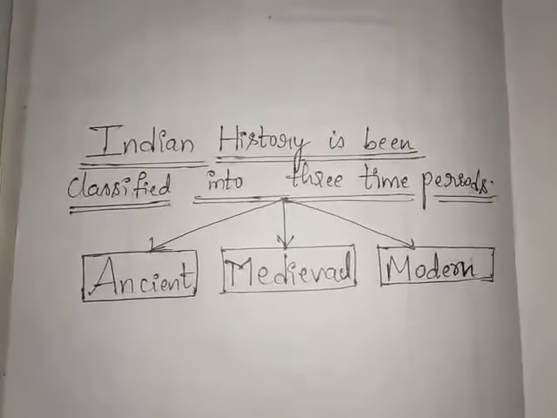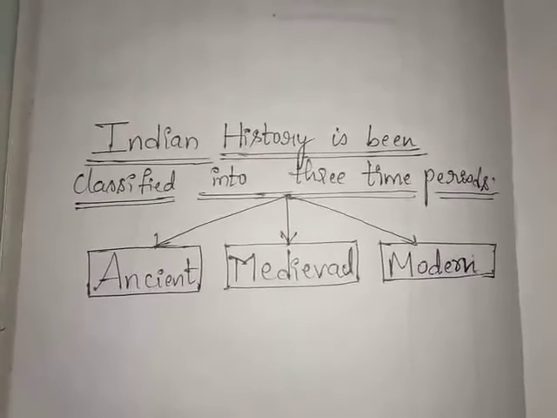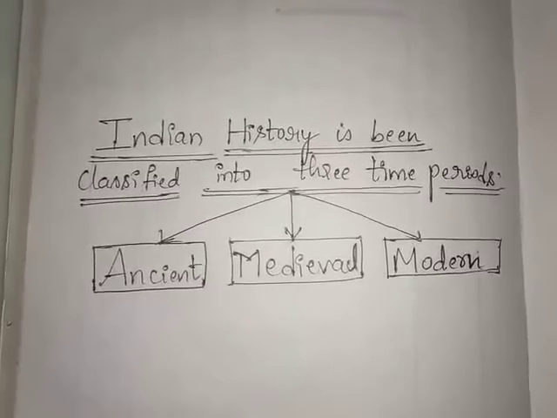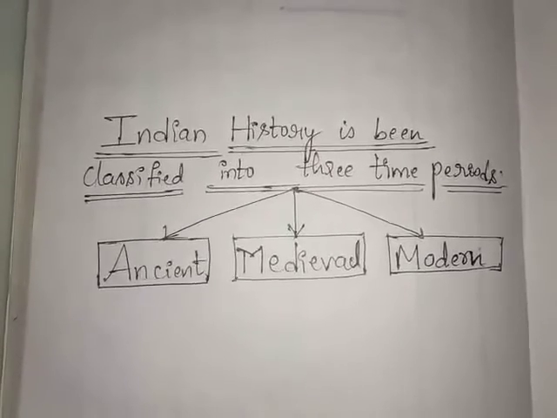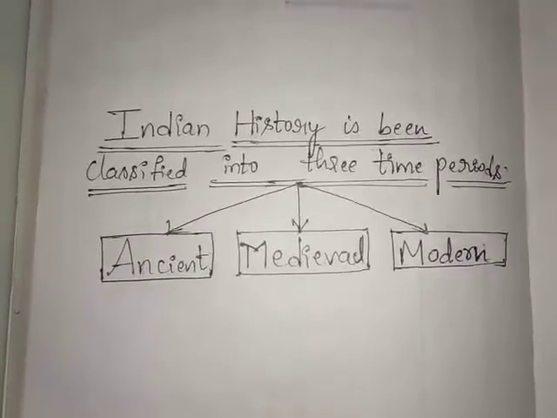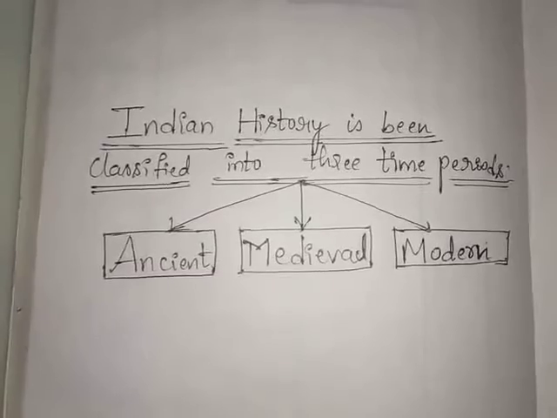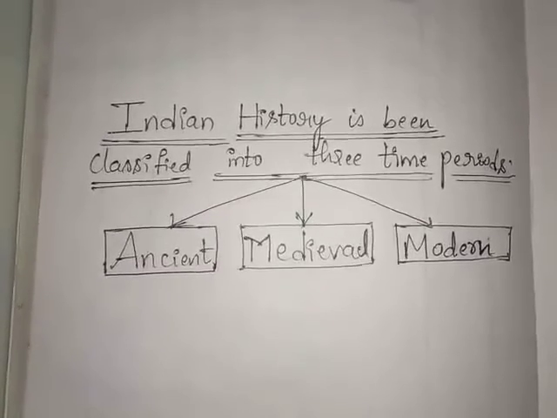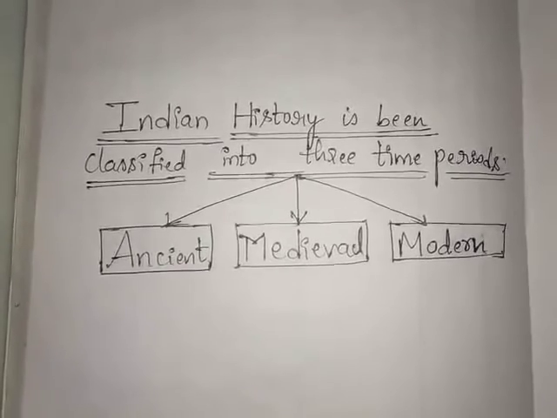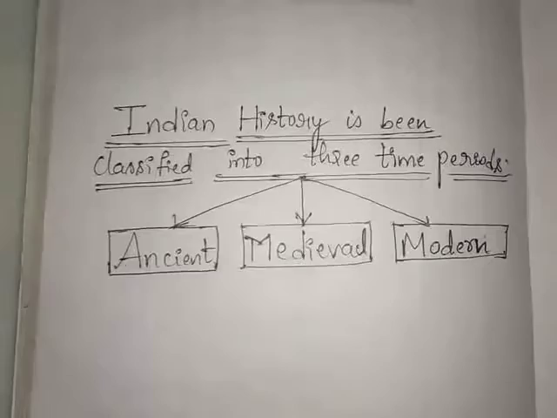The ancient period consists of human civilization until the post-Gupta period, till the Gupta rulers, and at the end of it, as the ancient period ended, it paved the way for the beginning of the medieval period. During this medieval period, the Delhi Sultanate and the Mughal emperors ruled India along with the sub rulers, or we can say the contemporary rulers who were ruling India at the same time.